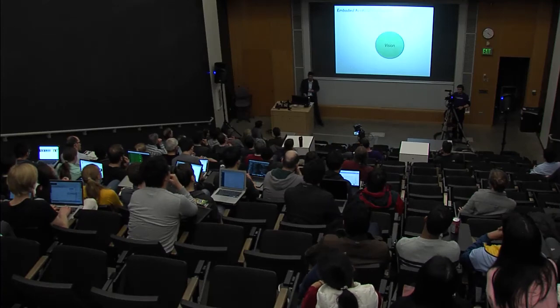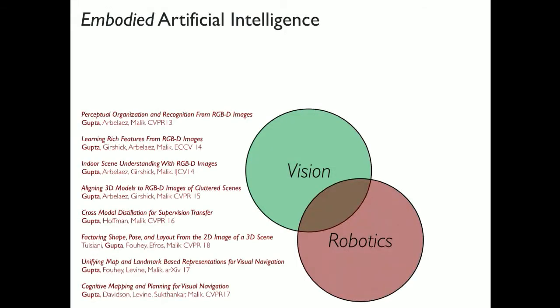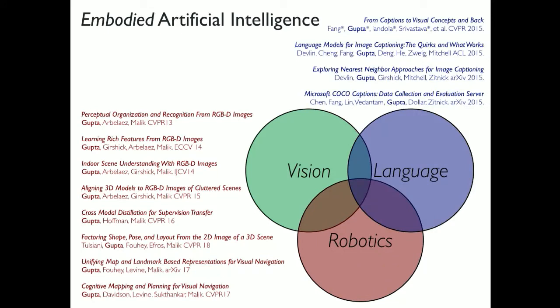So I showed you some of my work, which is at the intersection of vision and robotics. I also have some work at the intersection of vision and language, where again, it's the same theme. We don't want to think about language in isolation. We want to think about language as grounded in the real world. And we have only done this in context of language and vision, which is we have grounded language in context of images. But I think all of these are scope for future work.